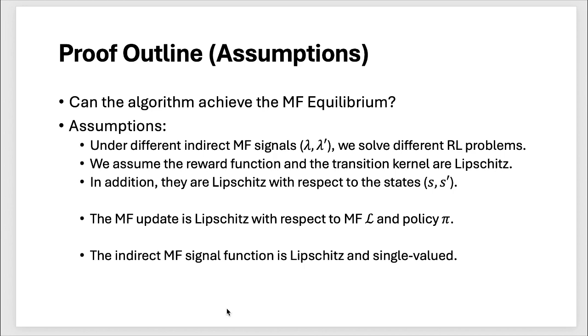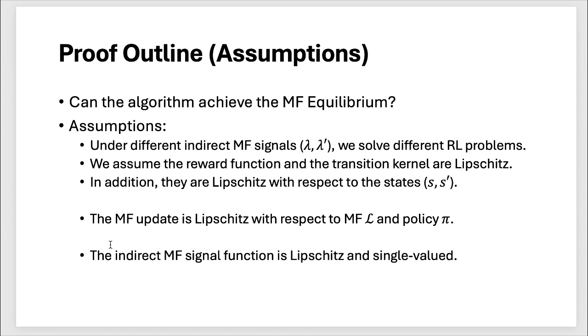To prove that this algorithm works, can the algorithm achieve the mean field equilibrium? We also need to make some assumptions. First, under different indirect mean field signals, we solve different reinforcement learning problems. So we need to assume the reward function and the transition kernel are Lipschitz. In addition to being Lipschitz with respect to the indirect mean field signal, they are also Lipschitz with respect to the states.